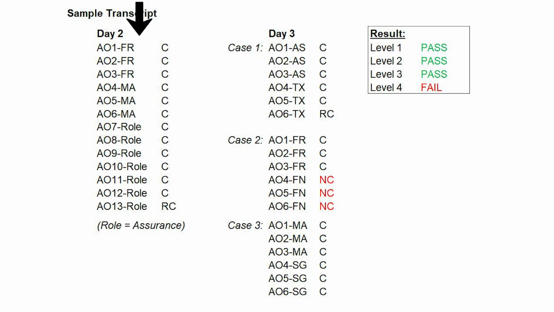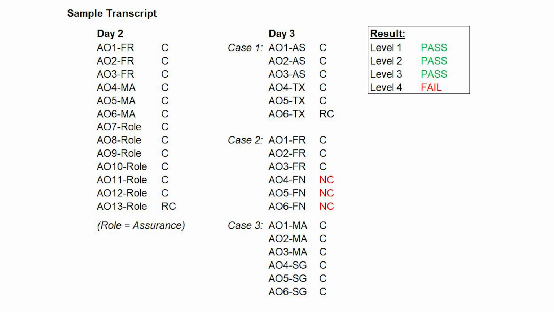This shows day 2 and all the AOs. And then it shows day 3 and all the AOs. This is just a sample, but this is how many AOs days 2 and 3 have. I also combined the competencies together in day 3 for ease of reference. In reality, it's shuffled across the 3 cases, but again, the number of AOs is still the same.